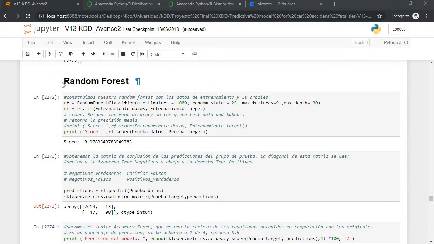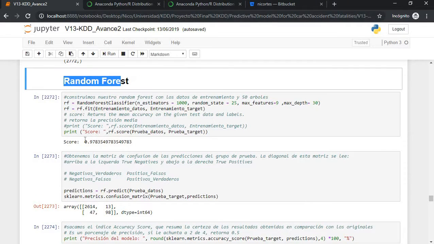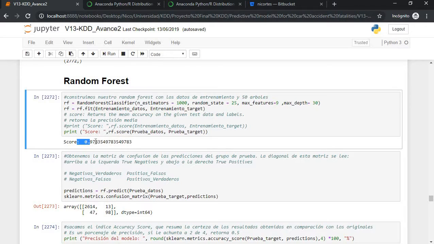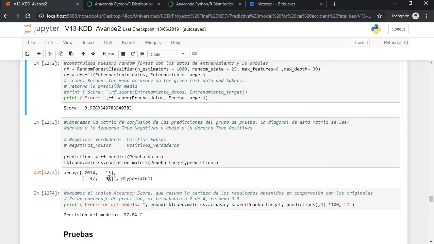So here we have our random forest model with a score of 0.97978 35, etc. This is pretty much 97%, which is pretty good. This is our confusion matrix. So these ones are good values, and so are these ones.